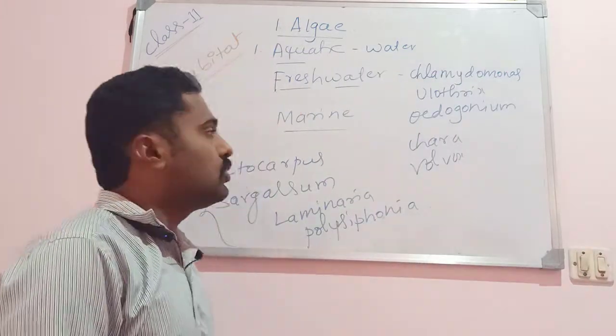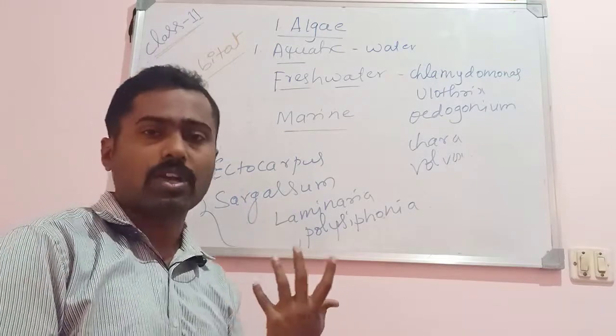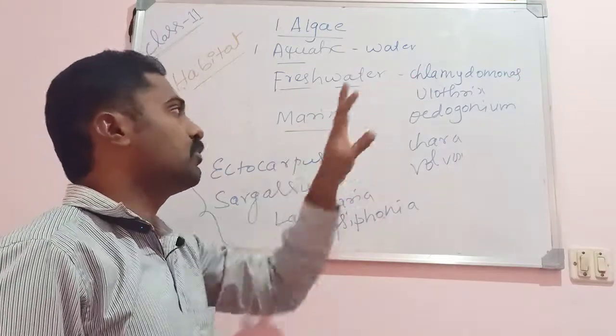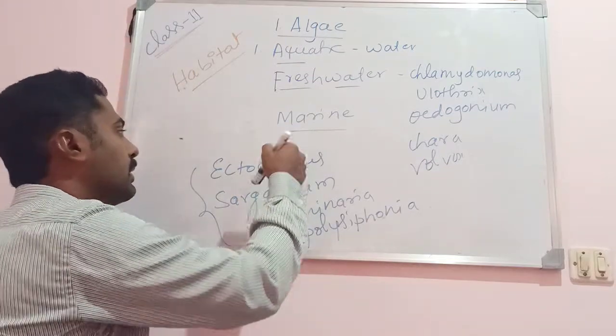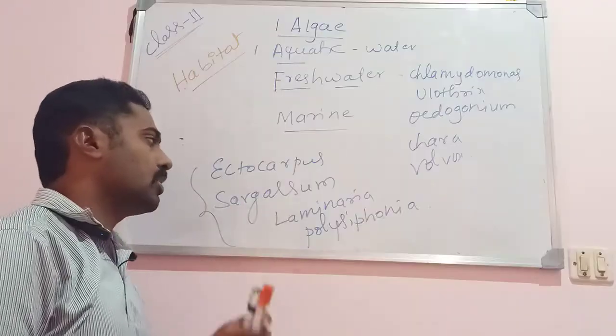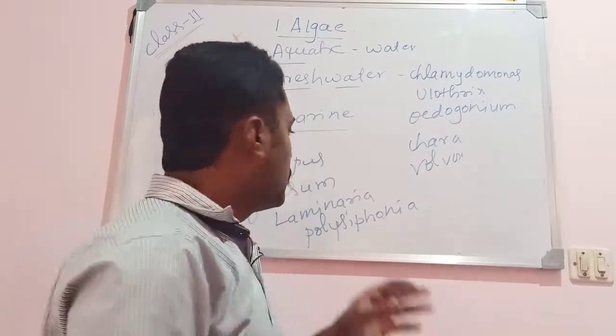Usually the green algae are freshwater forms. Even though there are some marine forms, the majority of them are freshwater forms. And marine algae like Ectocarpus, Sargassum, Laminaria, or Polysiphonia are considered marine.